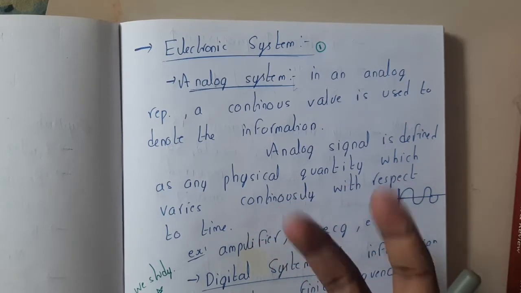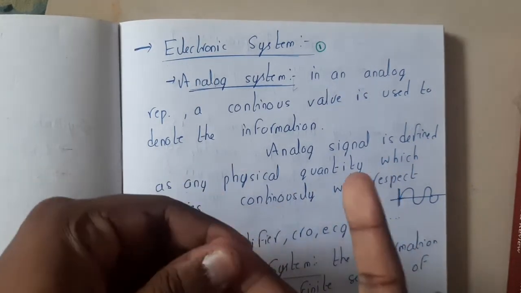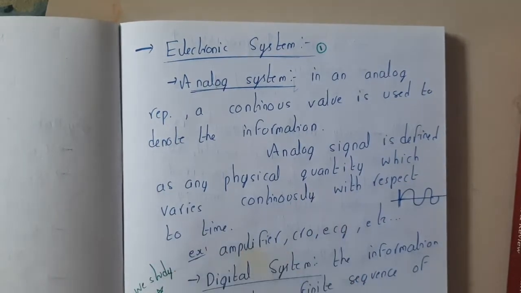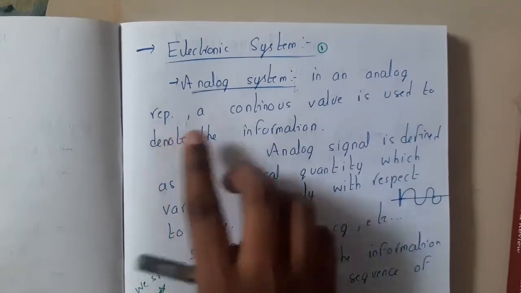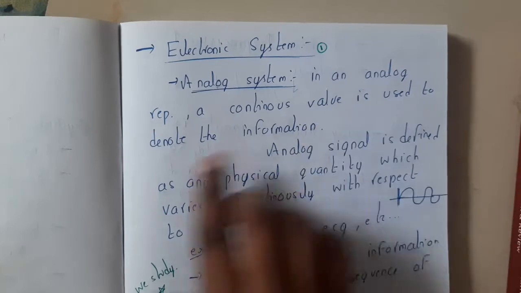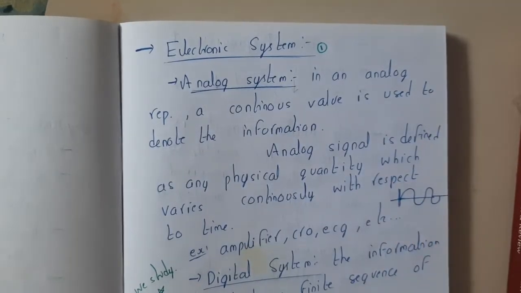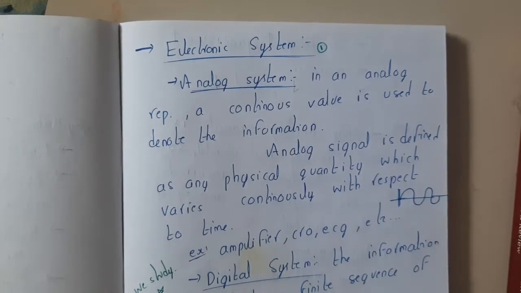The reason I'm mentioning these two is that we will not be discussing anything about analog, guys. The whole subject which we are studying now will be based on digital only. Just for our understanding, I'm giving you a small introduction about these two. In an analog representation, a continuous wave is used to denote the information. It will be a sine wave or cos wave, so we represent them in that way. This type of representation is called an analog representation, guys.